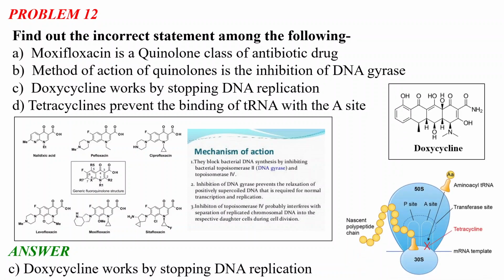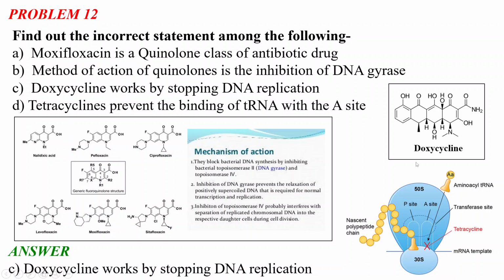Okay. So as you can see, this is the doxycycline molecule, and this doxycycline molecule belongs to the tetracycline molecules. So what is the role of these tetracycline molecules? Actually, tetracyclines prevent the binding of tRNA with the A site.